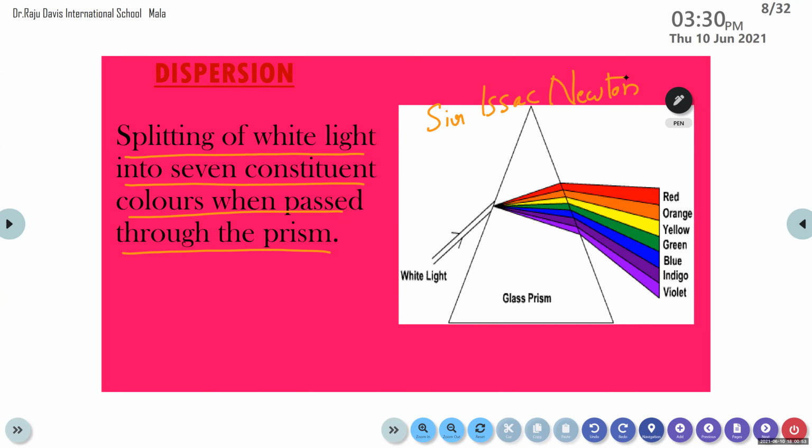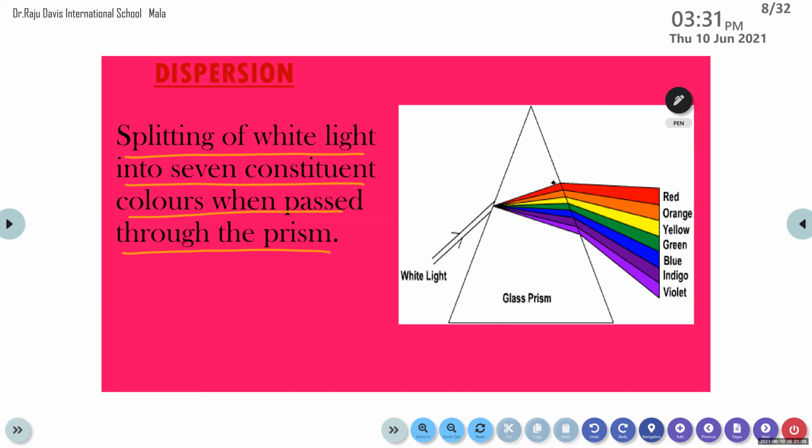He observed that when a white light passes through a prism, it is split up into 7 colors, and he called this phenomenon dispersion.